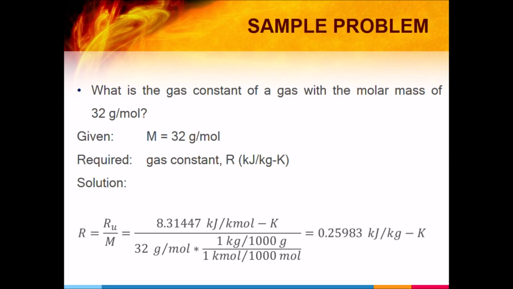Ito yung solution natin. Ru over M, wherein the universal gas constant is always constant. The universal gas constant is 8.31147 kilojoules per kilomole Kelvin. Nasa calculator nyo din yan. Kung gumagamit kayo ng scientific calculator, shift constant, 27. Ayun. 8.31447 kilojoules per kilomole Kelvin all over 32. Pinakita lang dito na parehas lang yung 1 gram per mole and 1 kilogram per kilomole. And then 8.31147 divided by 32 is equals to 0.25983 kilojoules per kilogram Kelvin.